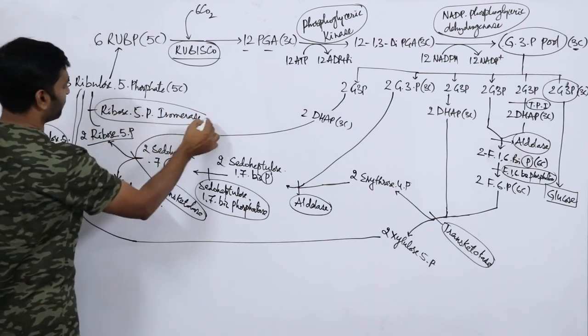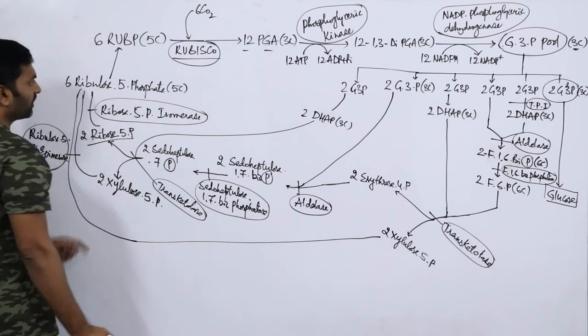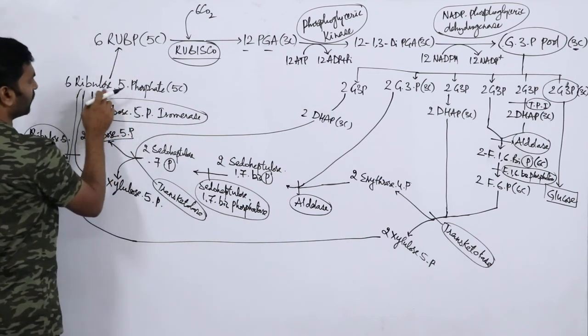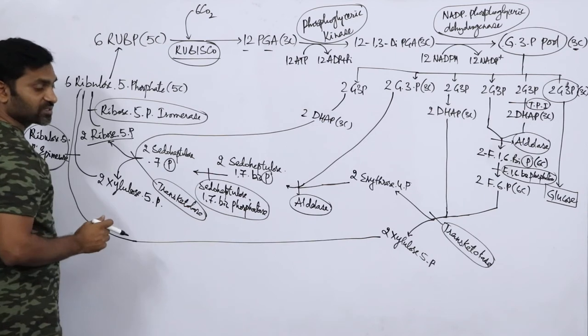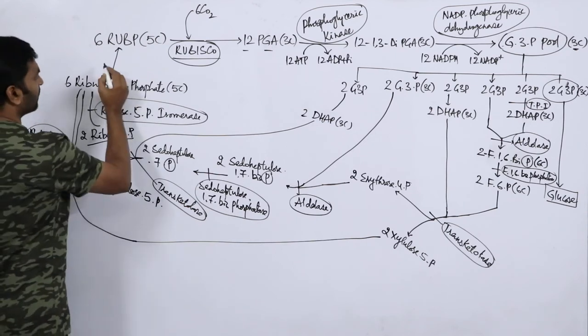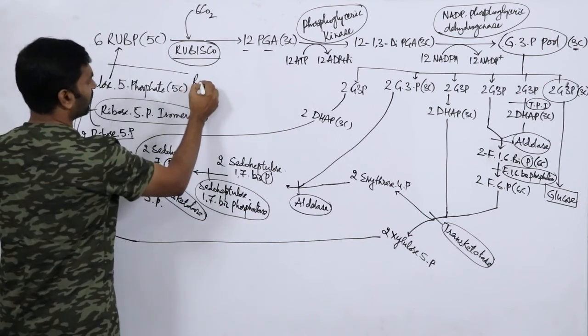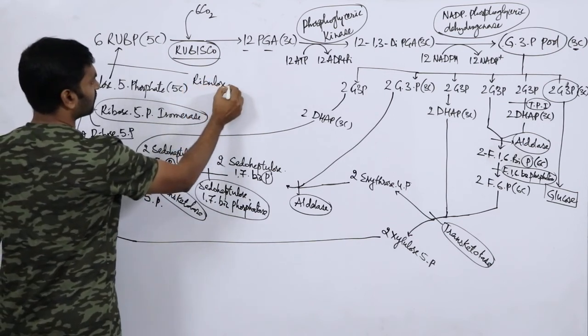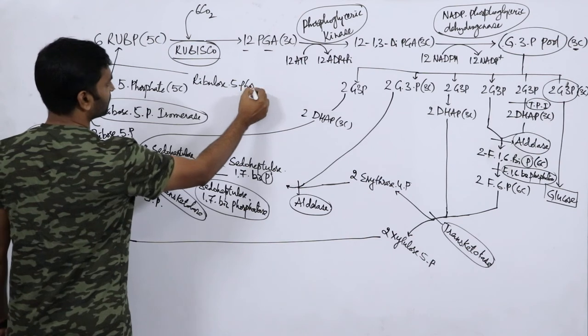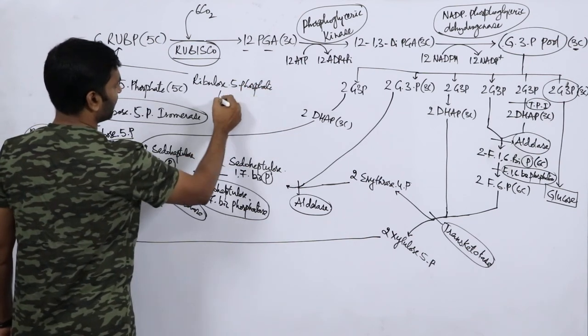Then the final process, ribulose 5-phosphate is converted into ribulose 1,5 bisphosphate. This reaction can be catalyzed by an enzyme called ribulose 5-phosphate kinase.